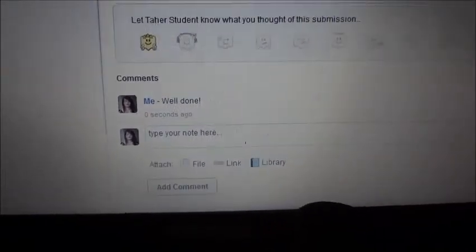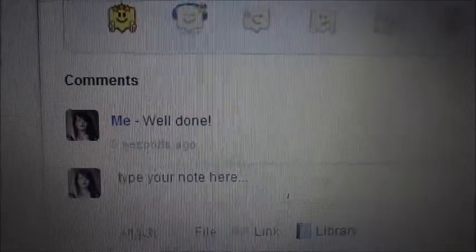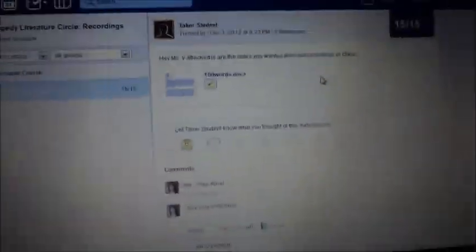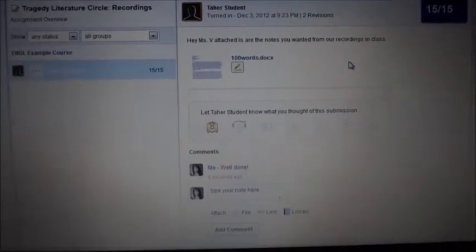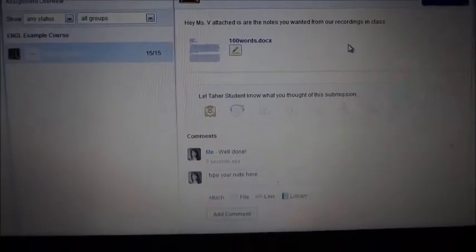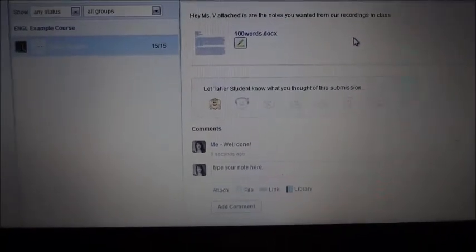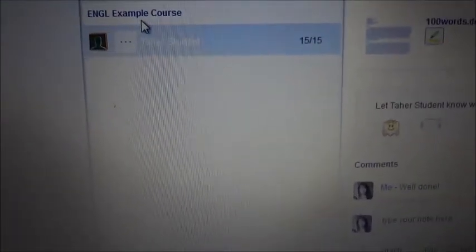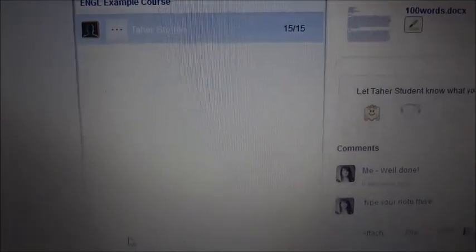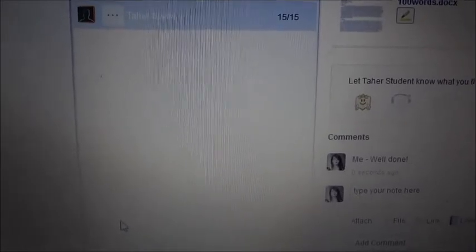When he goes to look at how he did on his assignment, he's going to see his mark right there. He's going to see what he sent in, and he's going to be able to see what I thought of how he did and my comments on the assignment. This is all very quick and very easy for students to get access to know exactly where they stand in the classroom. There's no looking back on papers trying to see where they're at, because he'll be able to see in this little part here what his marks are on all of his assignments. He'll be able to very easily track how he's doing in the course.